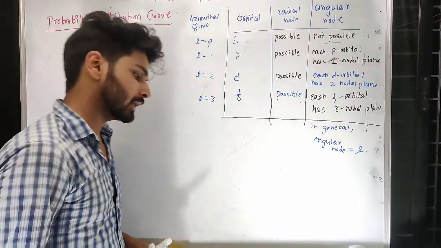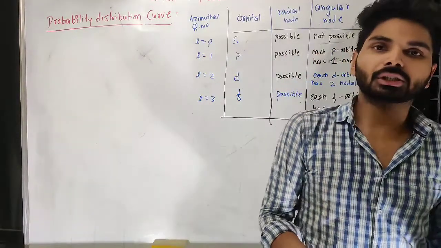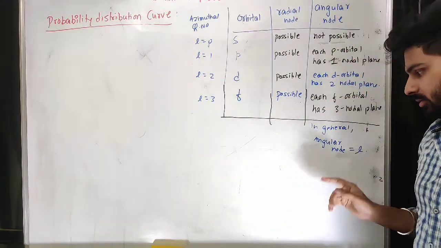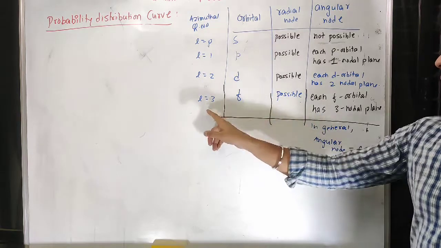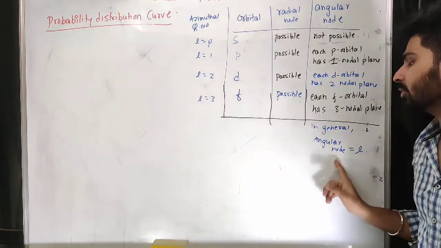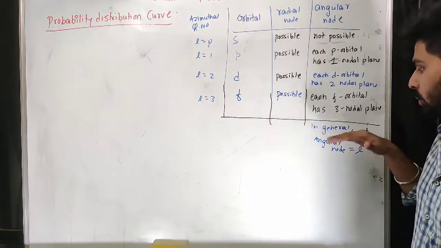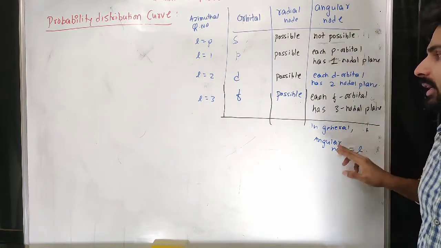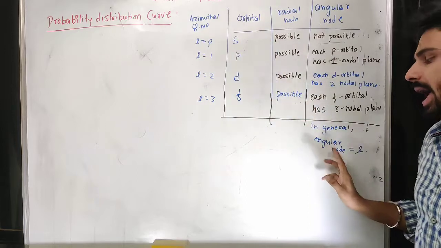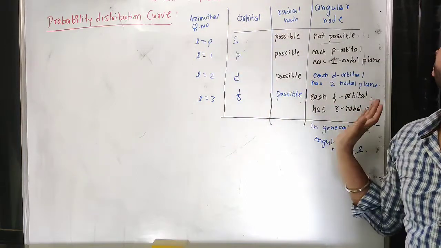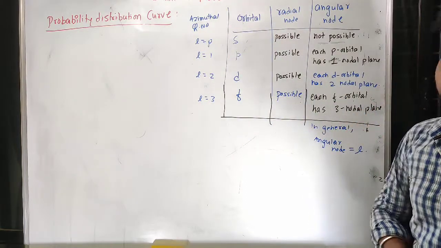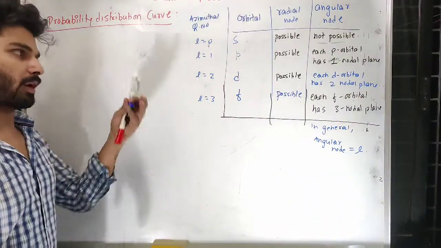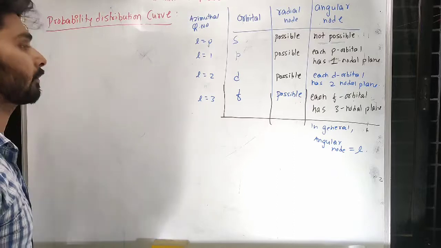If the question is, let us say, g as a subshell, how many angular nodes will there be? Then for g as a subshell, l will be equal to 4, so we can say the angular nodes will be 4. So the short formula to find the angular nodes is that the azimuthal quantum number of that particular orbital becomes the number of angular nodes. Now let us see radial node in detail, because we have to study that in detail here.